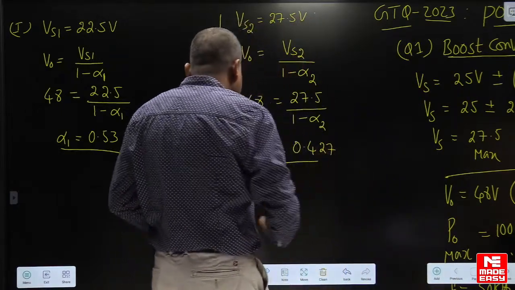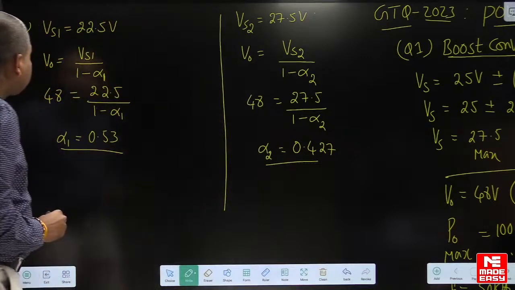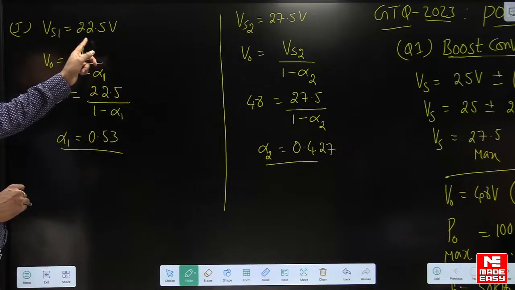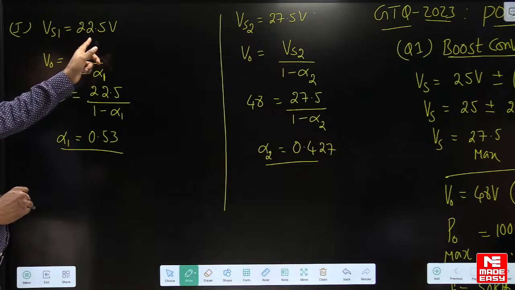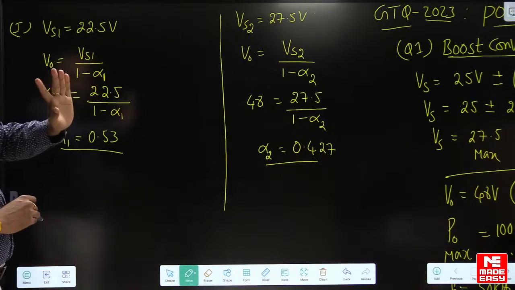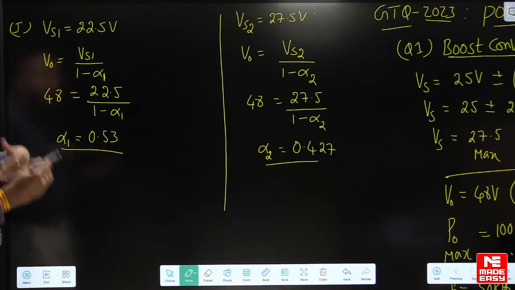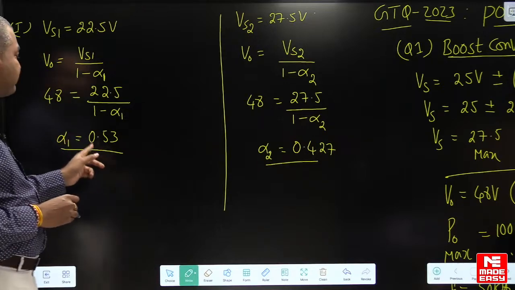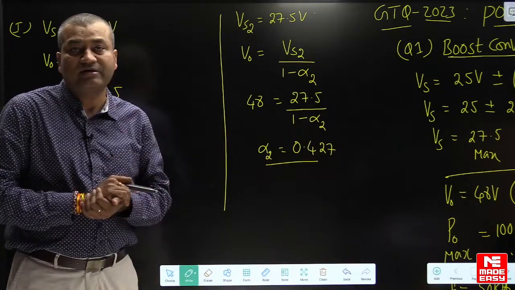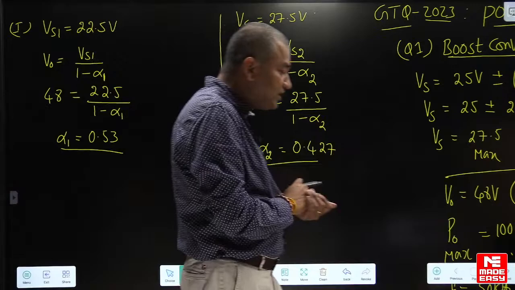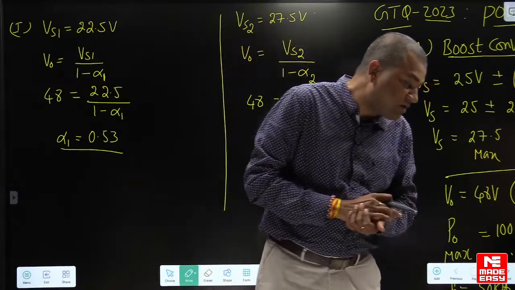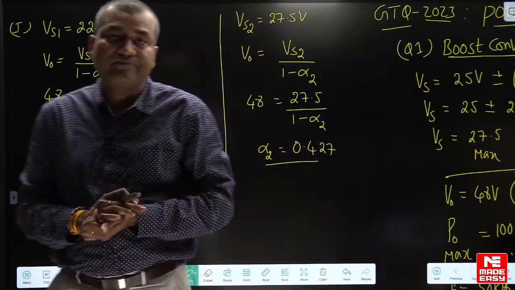I hope you understood. So when the supply voltage is fluctuating between 22.5 and 27.5, the duty ratio varies automatically between 0.53 and 0.427, right? Now we have to find the minimum inductance required for getting continuous conduction.